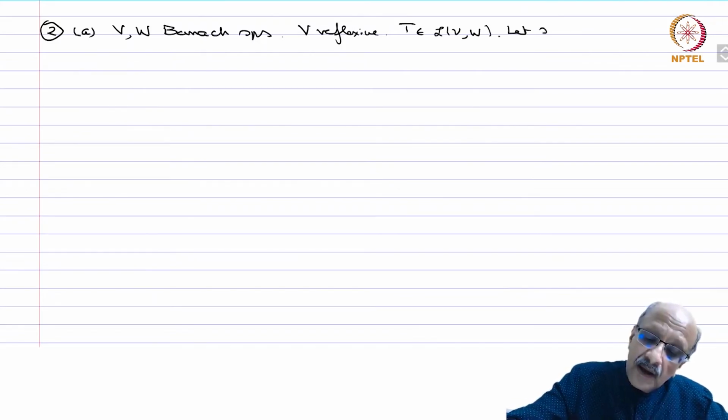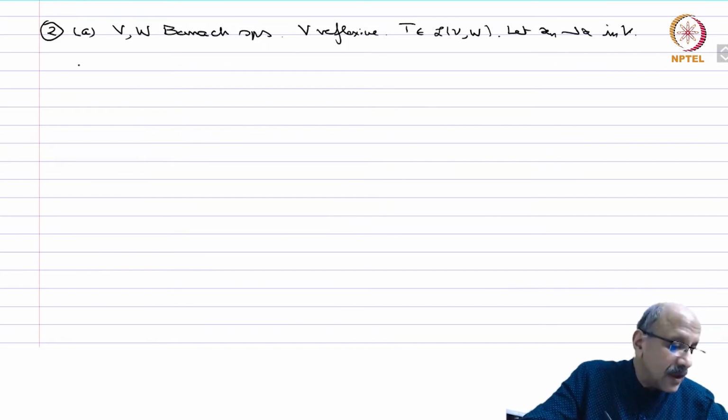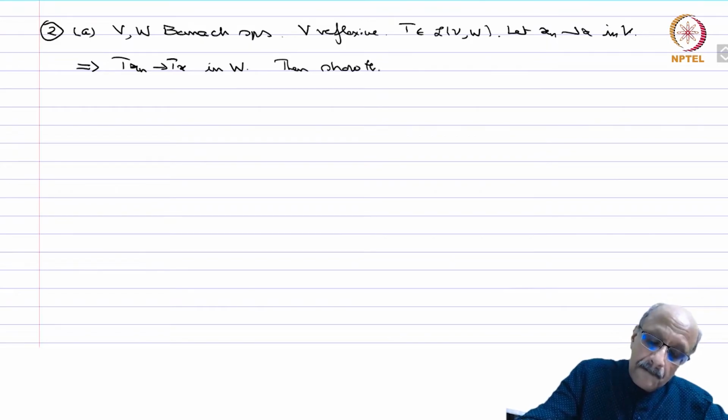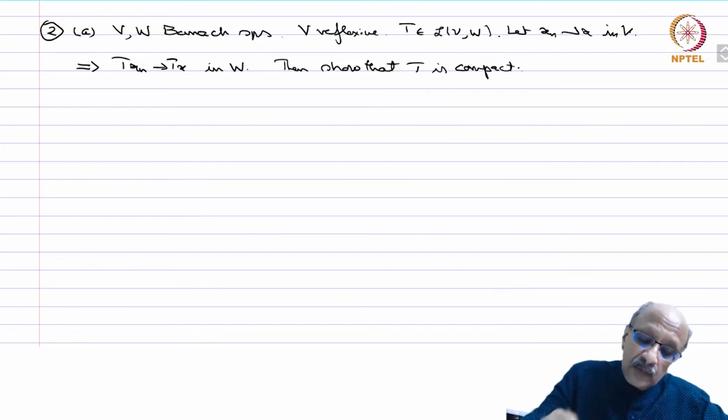Let x_n weakly converge to x in V imply Tx_n converges in norm in W. So we are making this assumption: whenever there is a weakly convergent sequence, T converts it into a norm convergent sequence. Then show that T is compact. So this is the converse of the previous problem, only we are now assuming that V has to be reflexive.